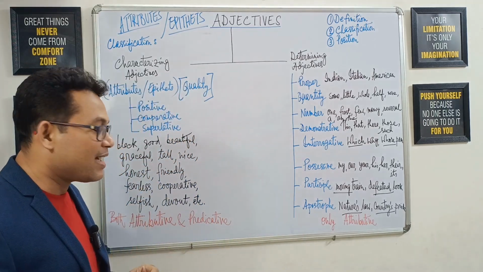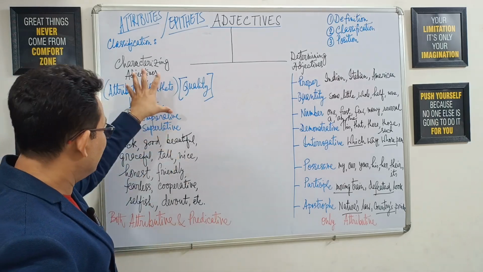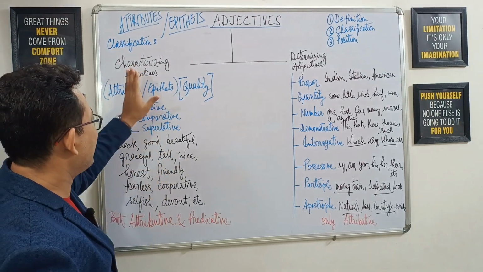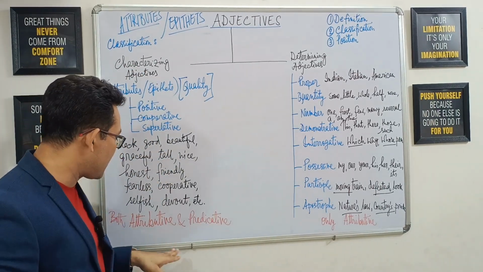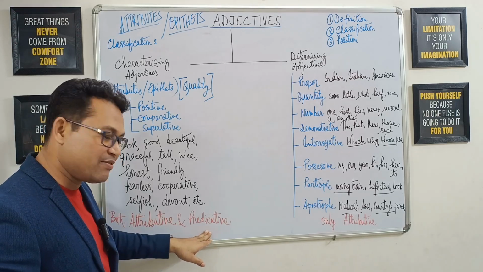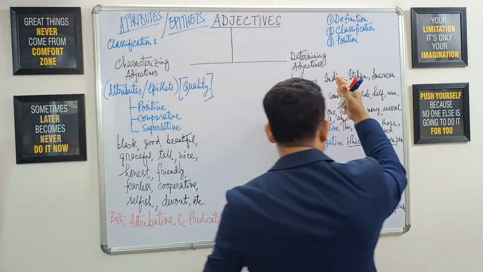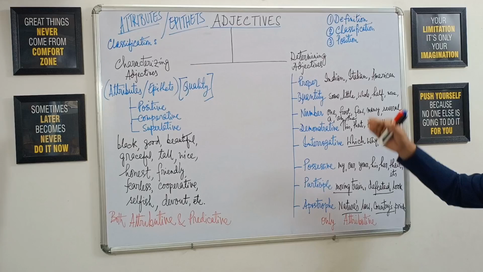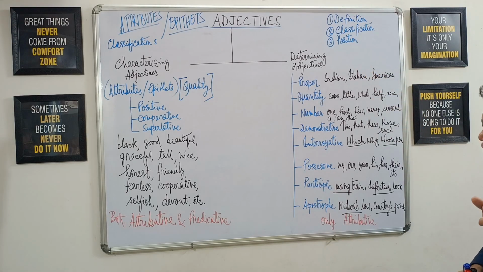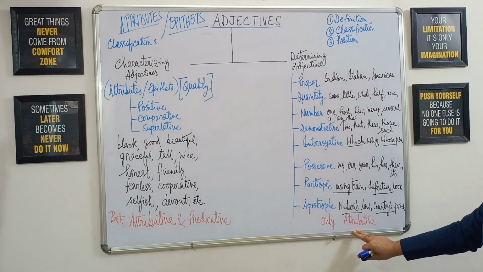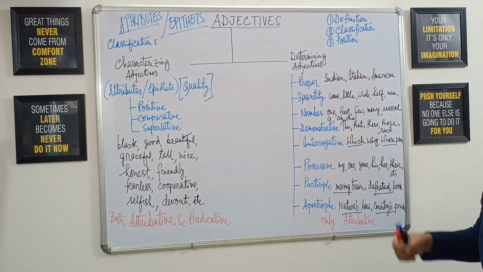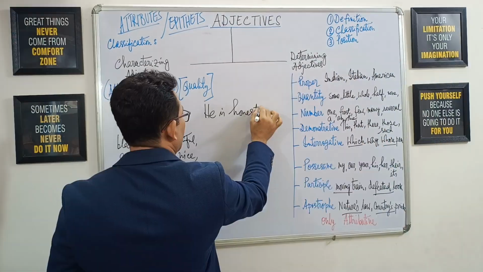Fine. Then there is another major difference, and that is, these adjectives or characterizing adjectives, they can be used both as attributive and predicative adjectives, while these determiners or rather determining adjectives, they can be used only as attributive adjectives. How is that so? Let me give you examples.